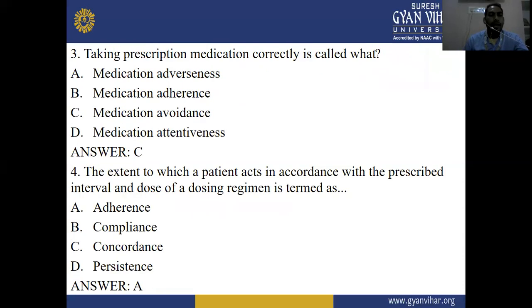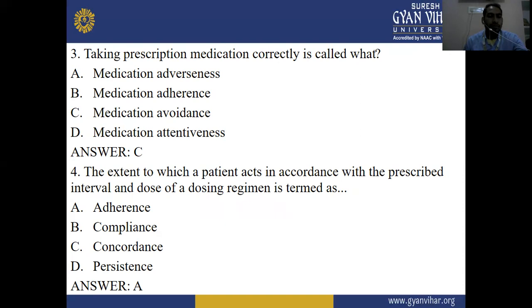Next question. Taking prescription medication correctly is called what? Option A is medication adverseness, option B is medication adherence, option C is medication avoidance, and option D is medication attentiveness. The right answer is B, medication adherence. Taking prescription medication correctly is called medication adherence.